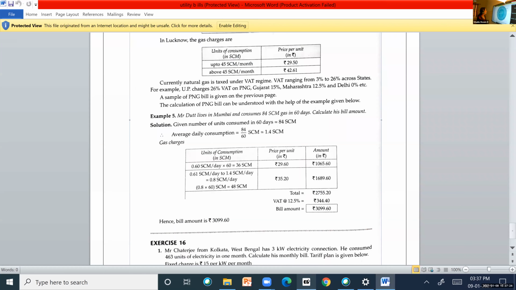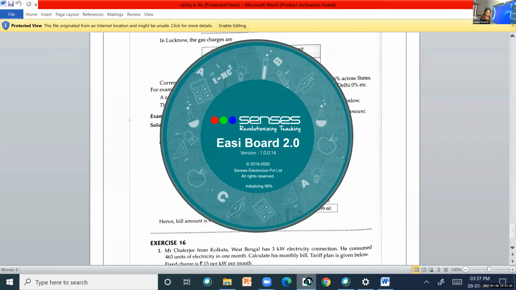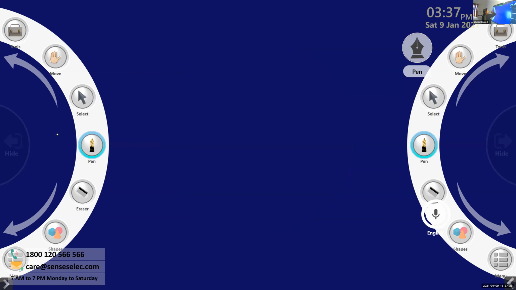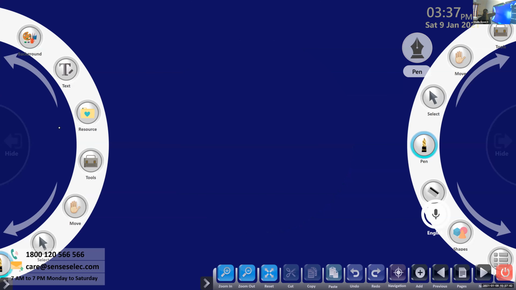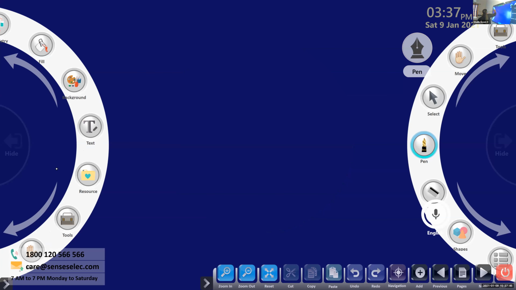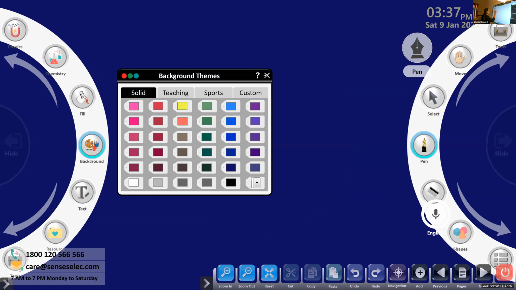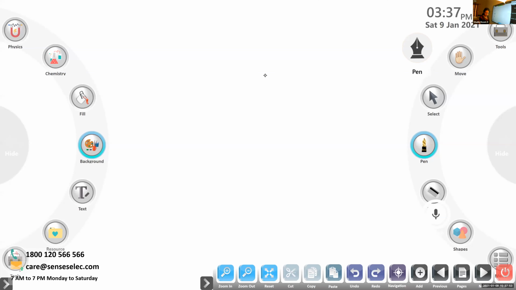So we are going to learn about seating arrangements. There are two types of seating arrangements, linear arrangement and circular arrangement.